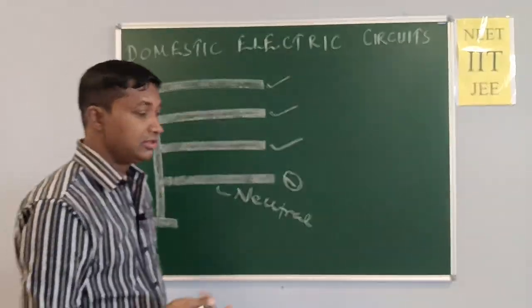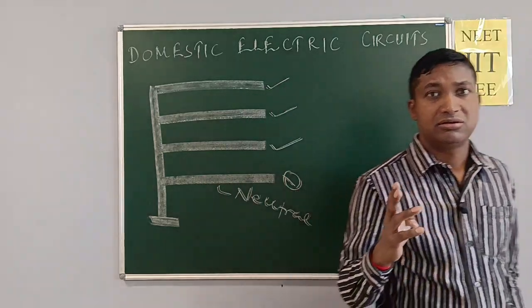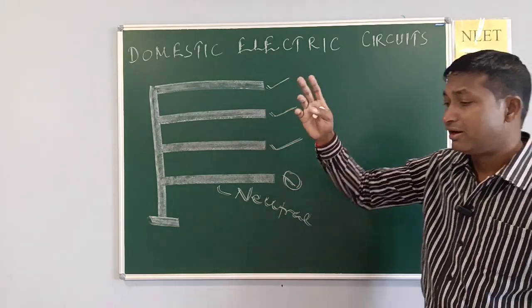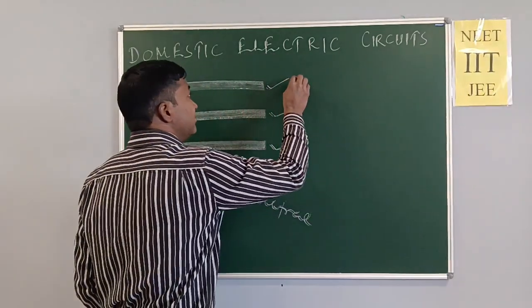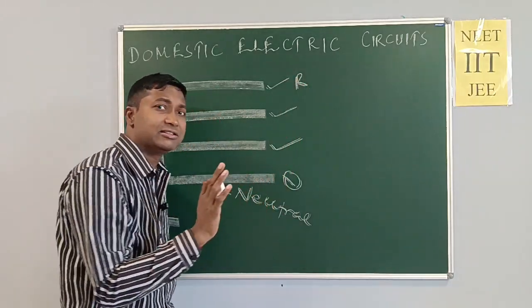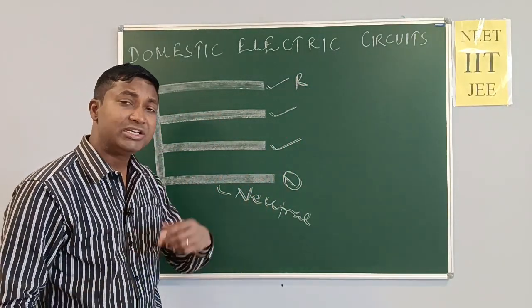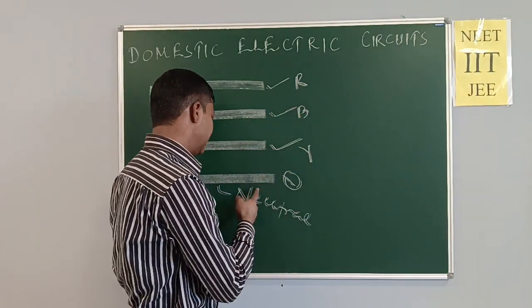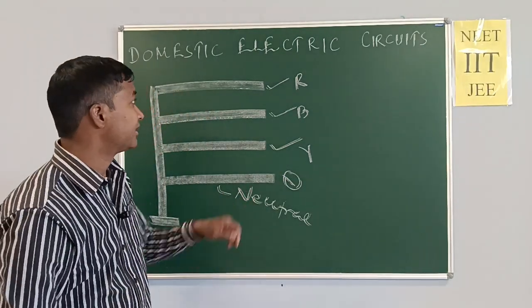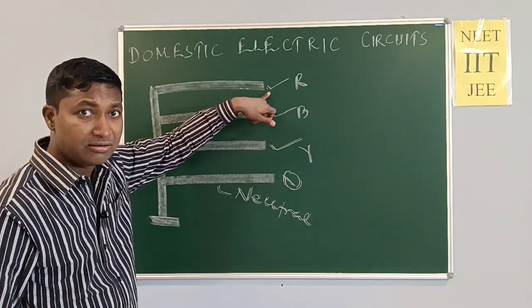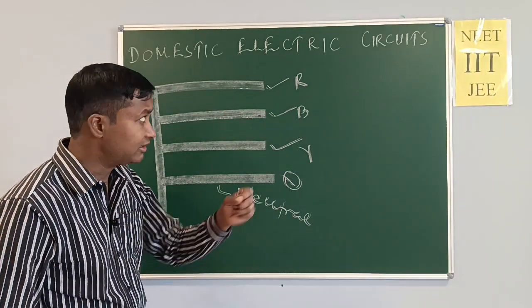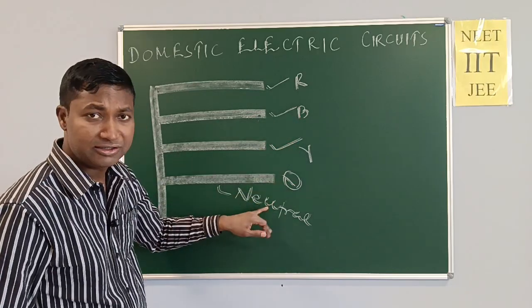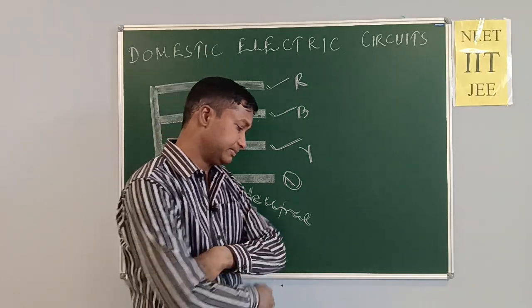Next, there are 4 wires. Should I mark or identify them with some letter? Like we say here, this is red, for our identification. We suppose that this is red, this is blue, this is yellow, and this is neutral. Okay. For identification, we suppose that this wire is red, this is blue, this is yellow, and this is neutral.